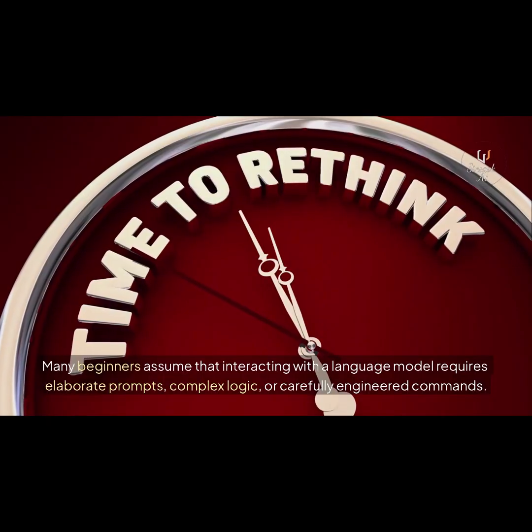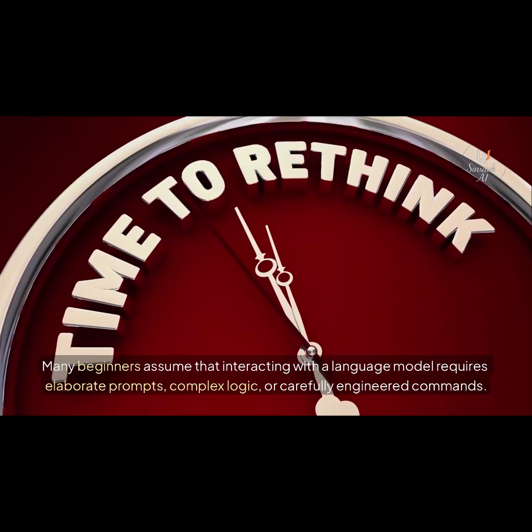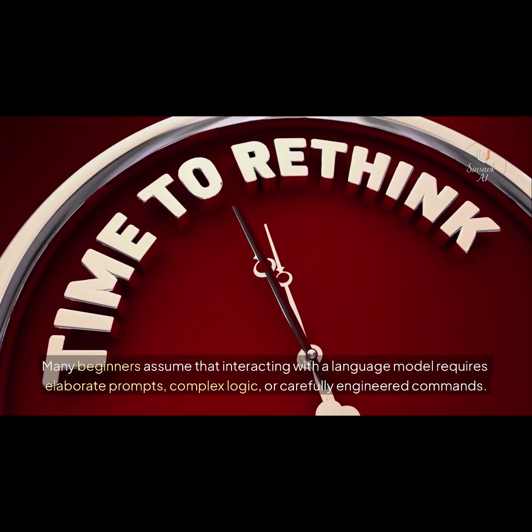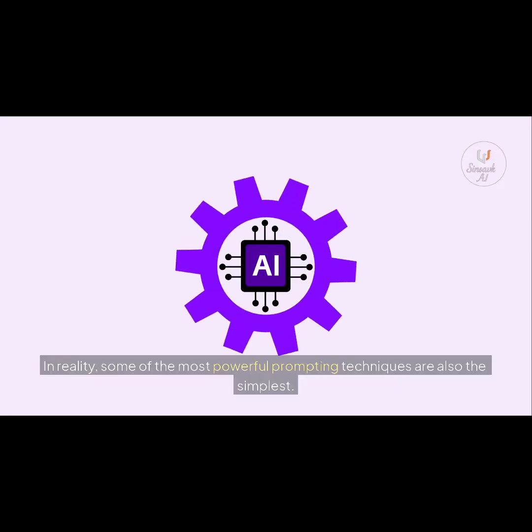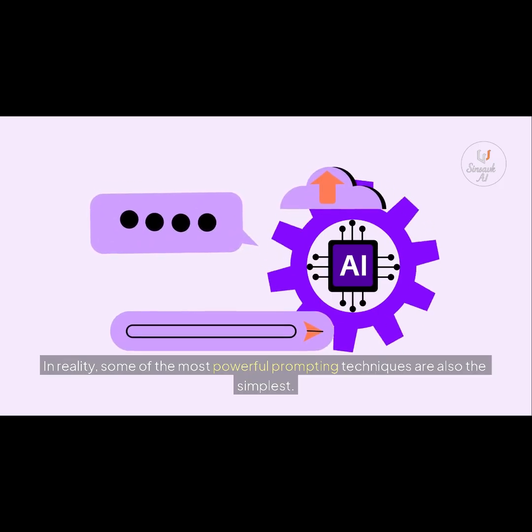When people first encounter modern language models, one of the most surprising discoveries is that the quality of the answer often depends less on complicated instructions and more on how the task is framed. Many beginners assume that interacting with a language model requires elaborate prompts, complex logic, or carefully engineered commands. In reality, some of the most powerful prompting techniques are also the simplest.